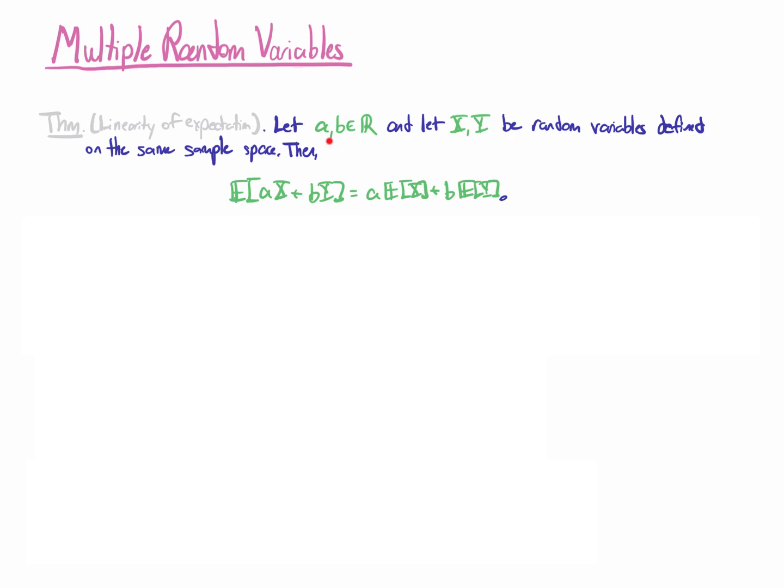So these are not random numbers, they're not random variables, they're constants. But let x and y be random variables that are defined on the same sample space. Then I want to know the expectation of some constant multiplying x plus some other constant multiplying y.